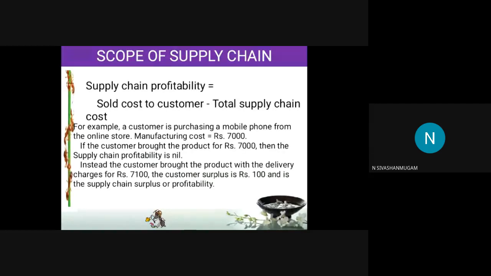Okay. Next, two more questions. It is very important. Supply chain profitability is the difference between the sold cost to the customer minus the total supply chain cost. Dear students, please don't change the terminologies, because for these definitions we have to use the same terminology: sold cost to the customer, and total supply chain cost. What is this? That is what we discussed as the profit in the previous slides. Total supply chain cost means the total cost incurred by the product from scratch till the end, and the cost sold to the customer. The difference is called supply chain profitability.